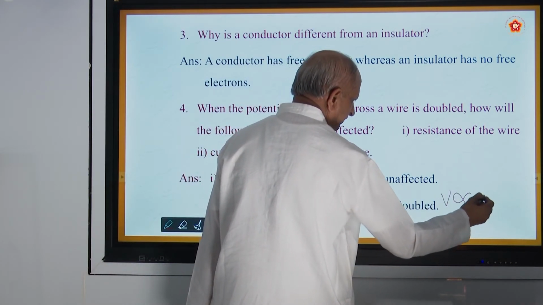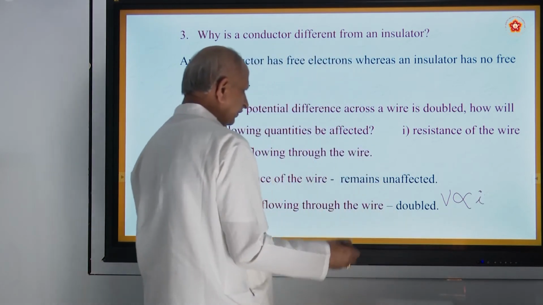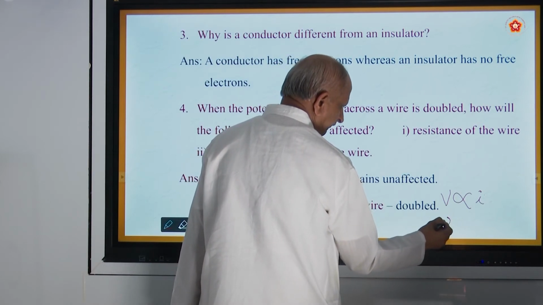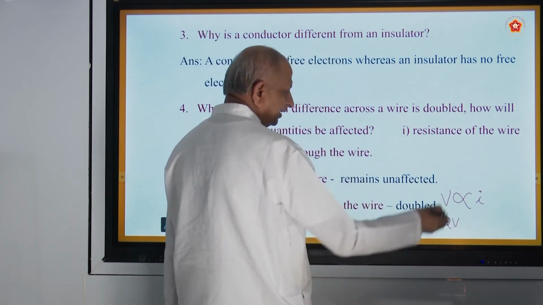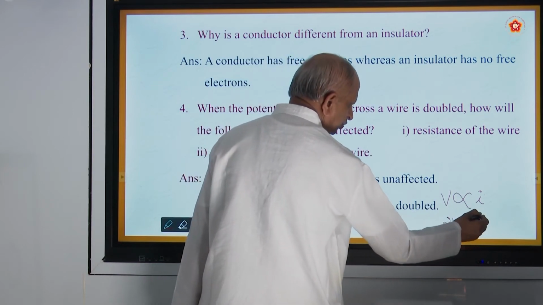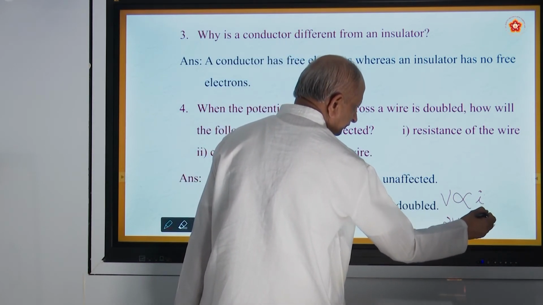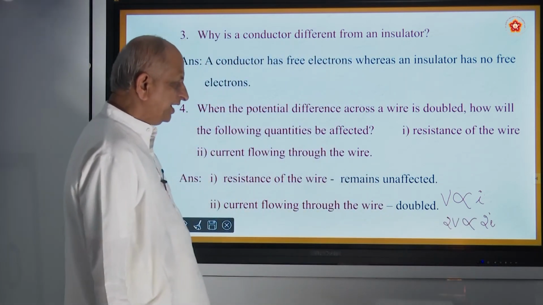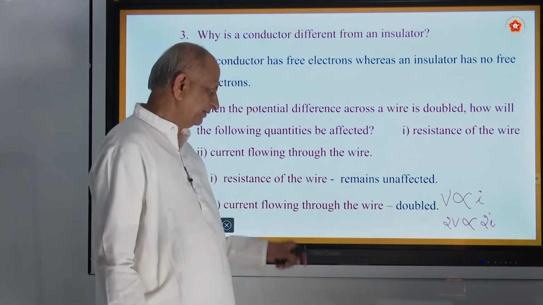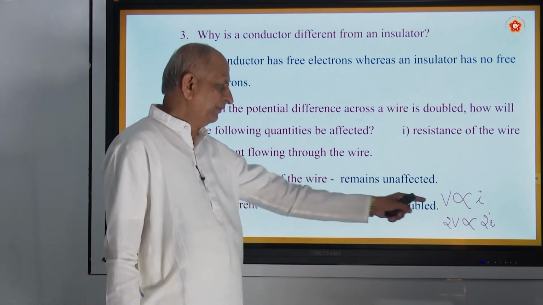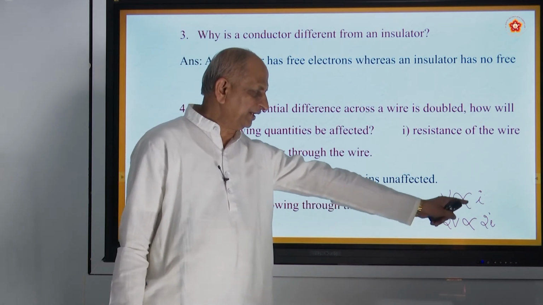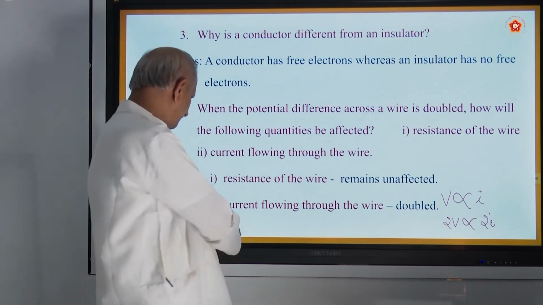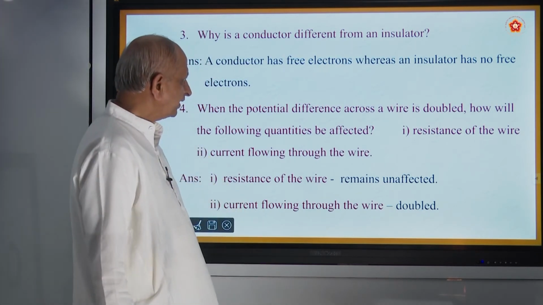When you say that potential difference is doubled, suppose it is V here, if it is doubled, that means 2V, then I also becomes 2I. So it varies as the current. But the ratio of these two will be the same, that is R. R remains the same, whereas if V increases, I also increases, or vice versa. If I increases, V also increases. That is the meaning.